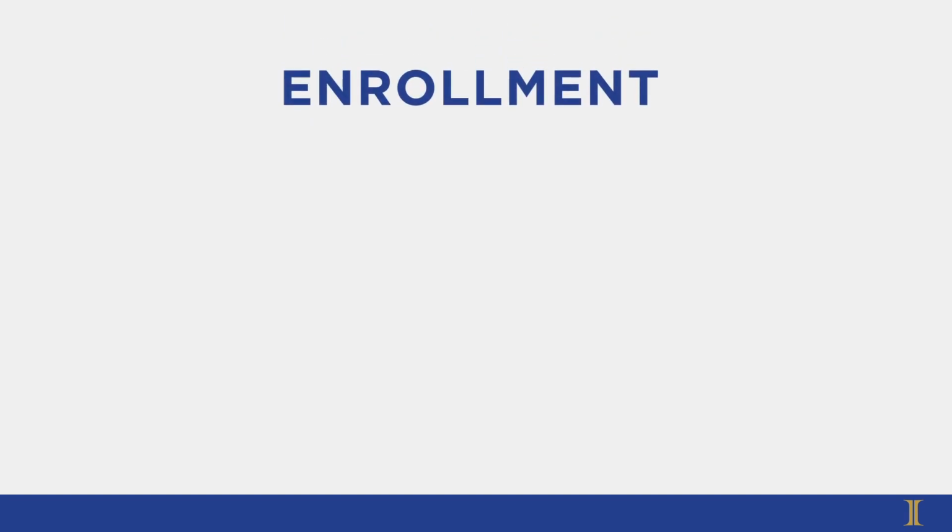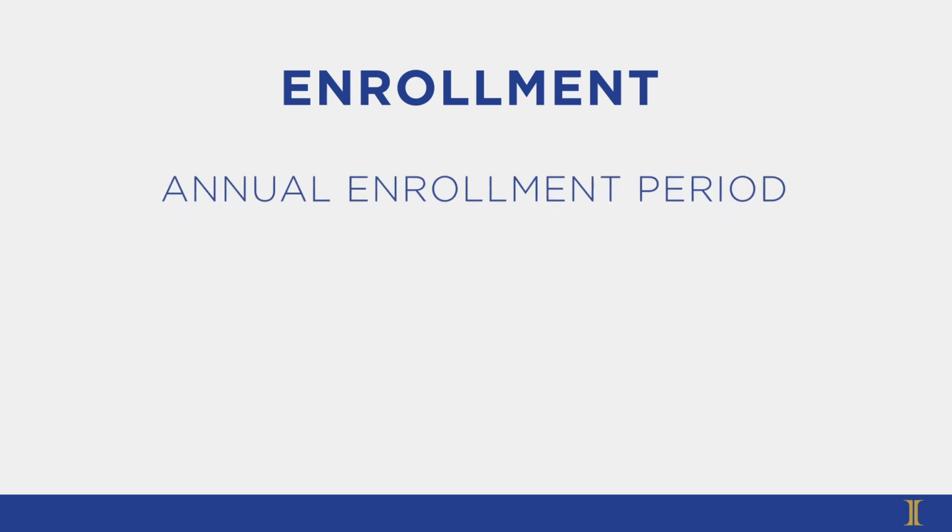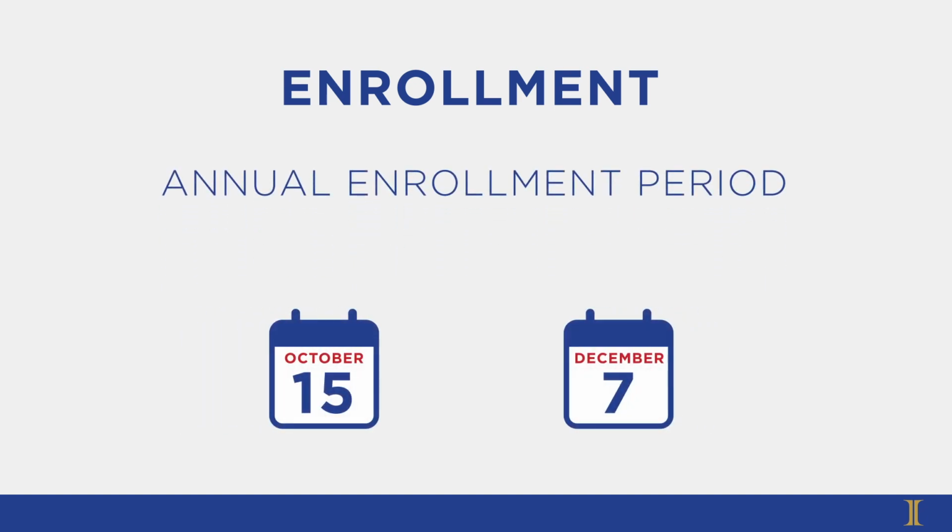Now that you have a basic understanding of Medicare's parts, as well as additional coverage options, it's time to talk about when you can enroll. While the government has different enrollment periods set up for beneficiaries, the annual enrollment period, also known as AEP, is from October 15th through December 7th of each year.